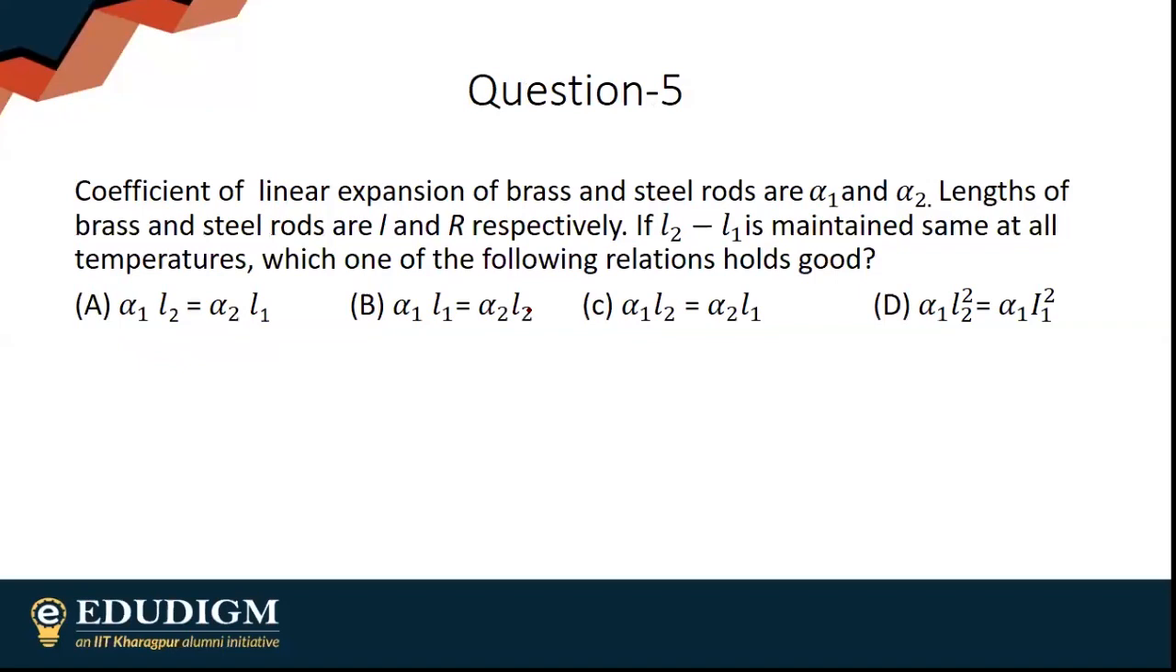The coefficients of linear expansion of brass and steel rods are alpha 1 and alpha 2. The lengths of brass and steel rods are L1 and L2 respectively. If L2 minus L1 is maintained the same at all temperatures, which one of the following relations holds good?